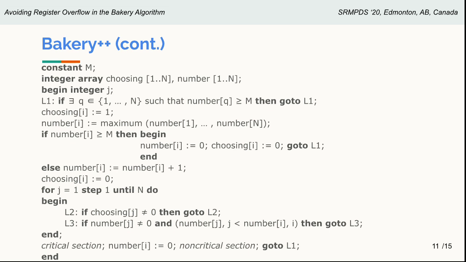The reason we are checking if the number obtained by the maximum function is larger than or equal to m is because in the bakery algorithm, a read operation that overlaps a write operation may return an arbitrary value, and this arbitrary value may be larger than m. So we have to check for it.